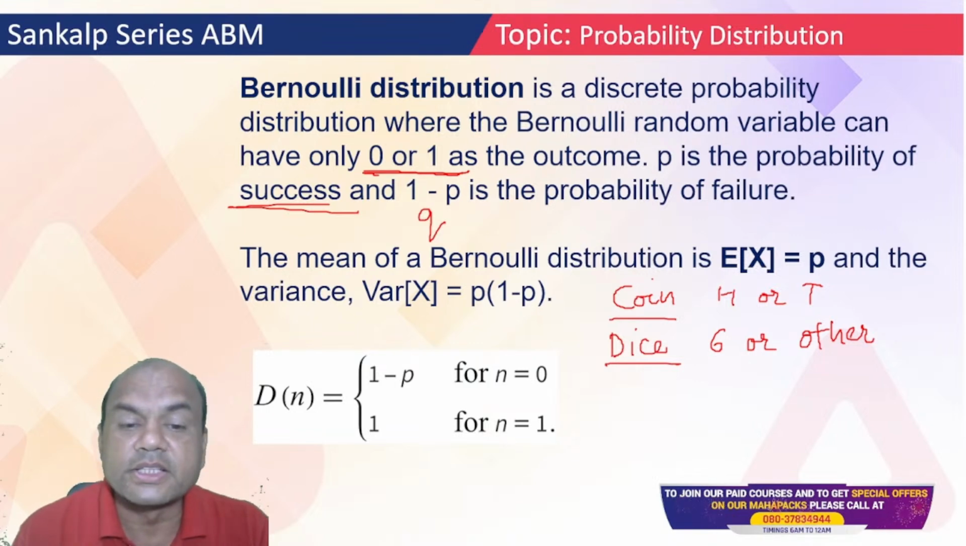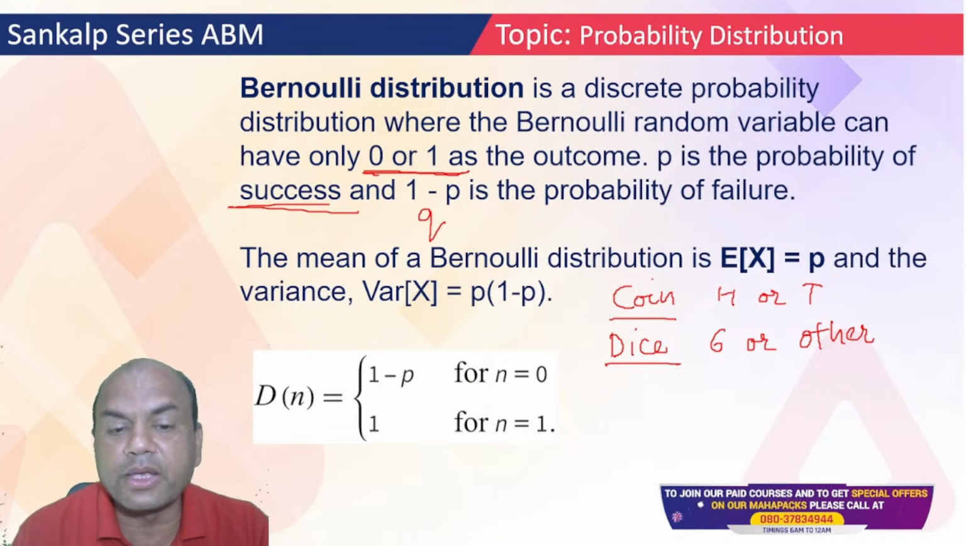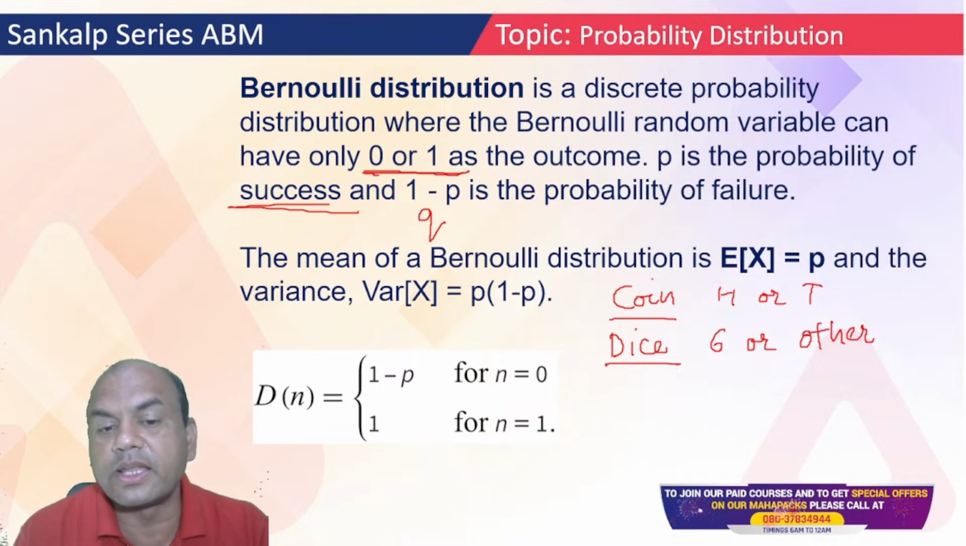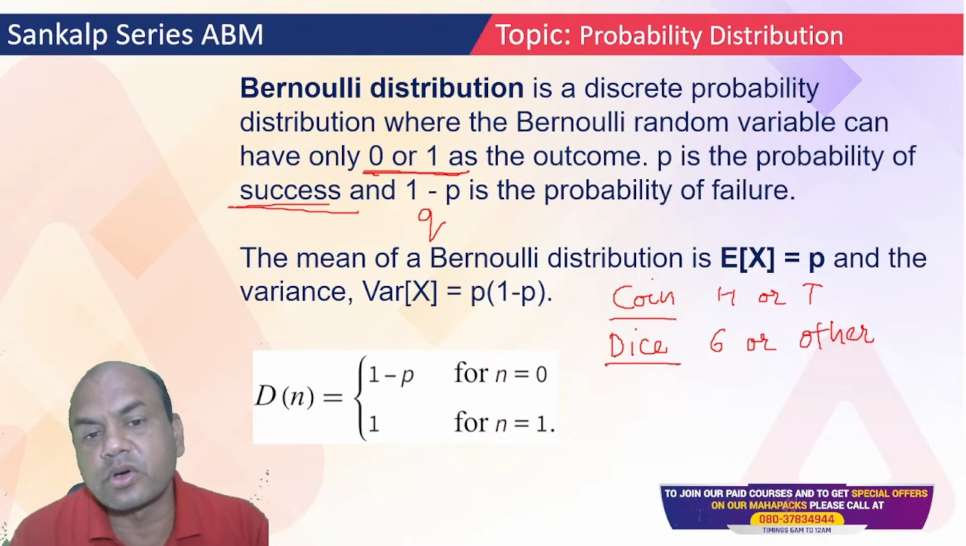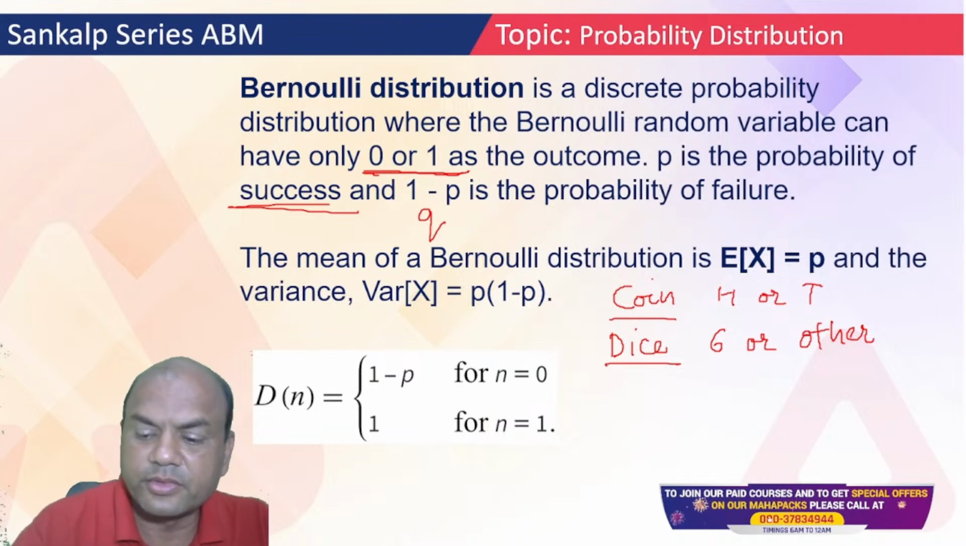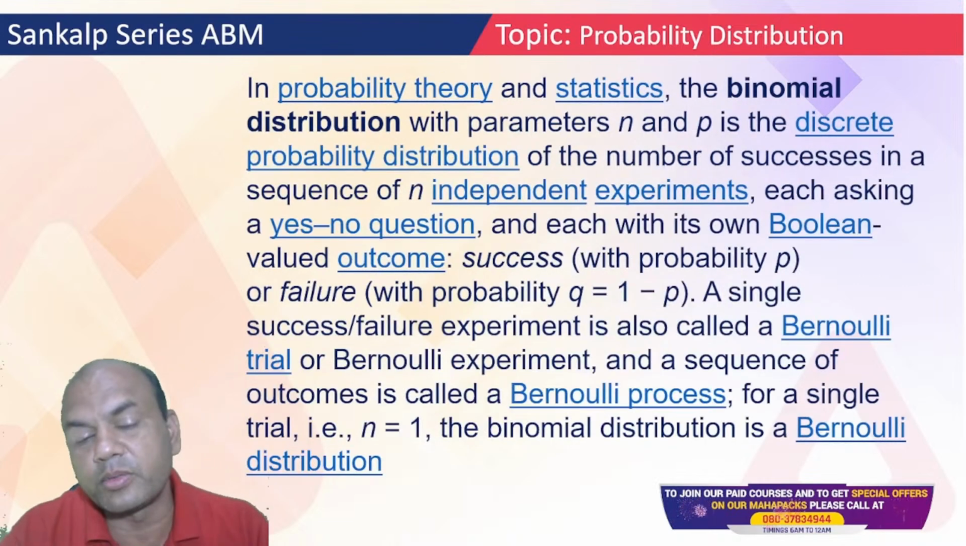P equals 1 for n equals 1 and for n equals 0, it is Q, 1 minus P. So remember this: either it is success or failure. Simple. Now next go to this binomial distribution.